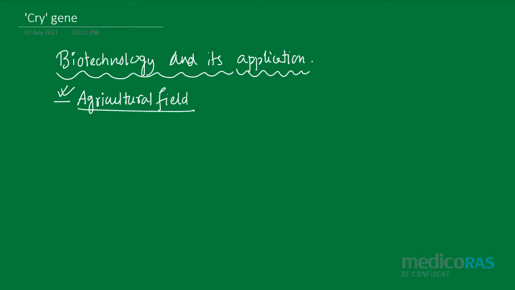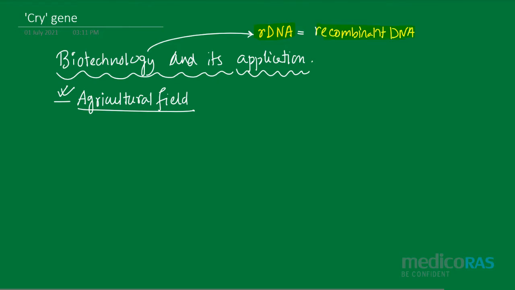So biotechnology simply means we have to use some technology through which we can make our DNA, also known as recombinant DNA. How recombinant DNA can be helpful for our agricultural field could be easily understood by understanding what is cry gene. So let us begin the class with the agricultural field part of biotechnology and its application.